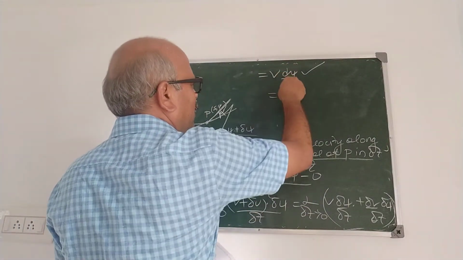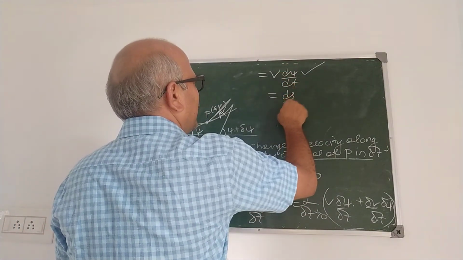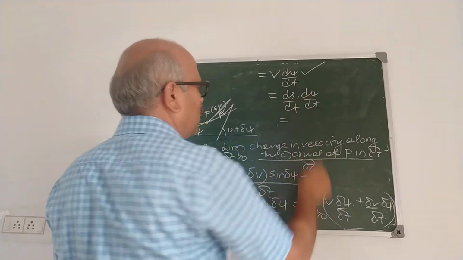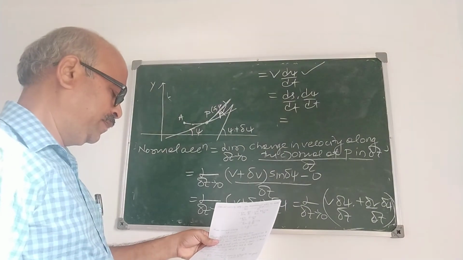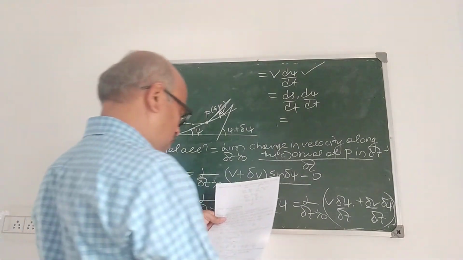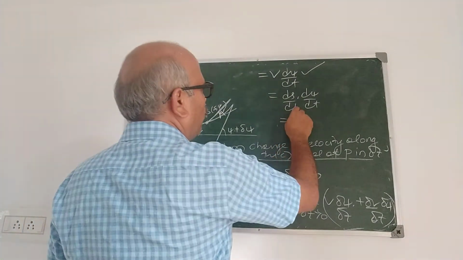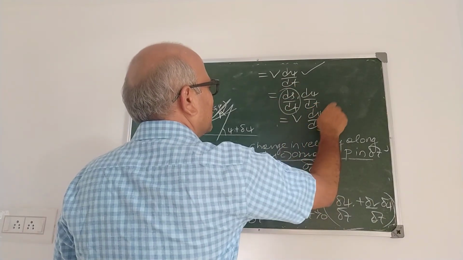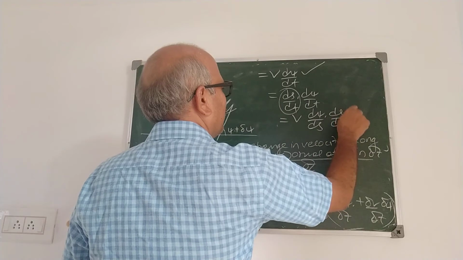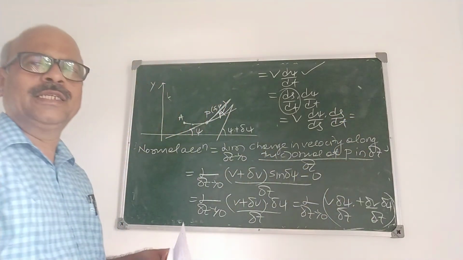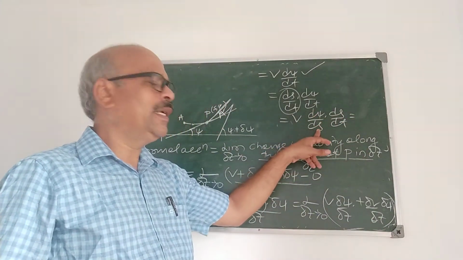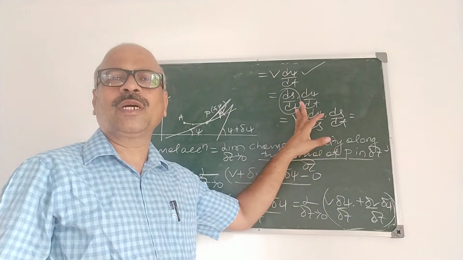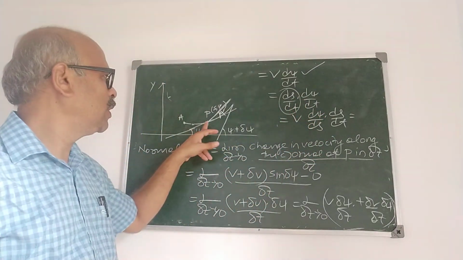Now, if we simplify further, it is v d psi by dt, which we write as v d psi by ds into ds by dt, and you have studied this. D psi by ds is 1 upon rho, where rho is the radius of curvature at the point P of the curve.